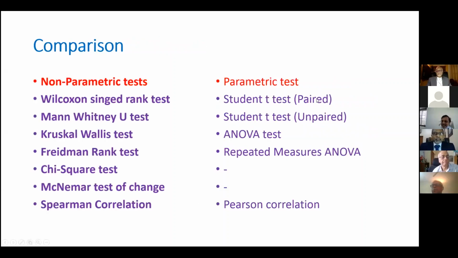When the paired student t-test is compared, when metric data is there, we already know how the student t-test can be used. We cannot use the software directly. The student t-test is used when metric data is there. All the data is almost symmetric, except a score or grading. But most of the data which you measure are metric only.